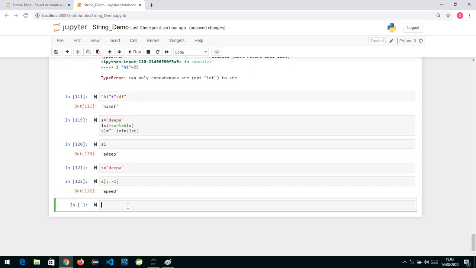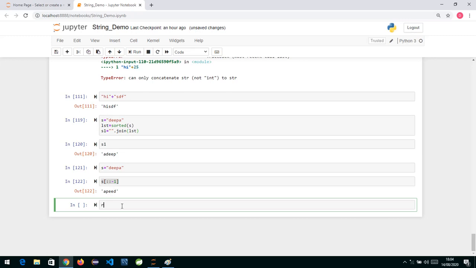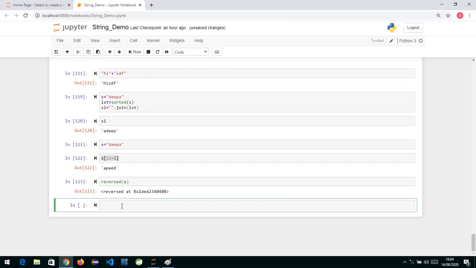So that is one way you can do it. The next way is a function in the Python interpreter called reversed. You pass whatever the string is to it, and when I run this, it is going to give me an object of reverse type.